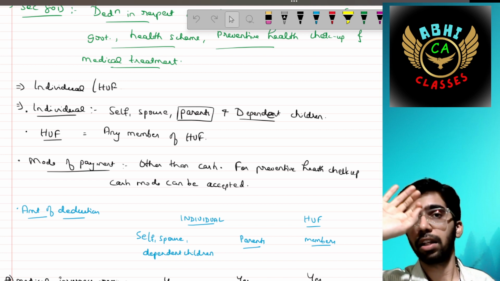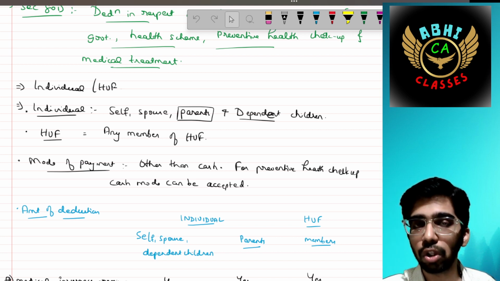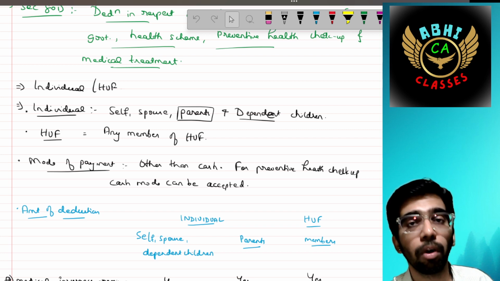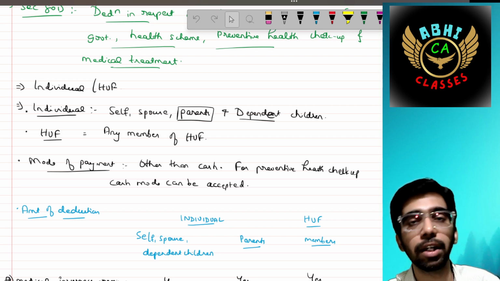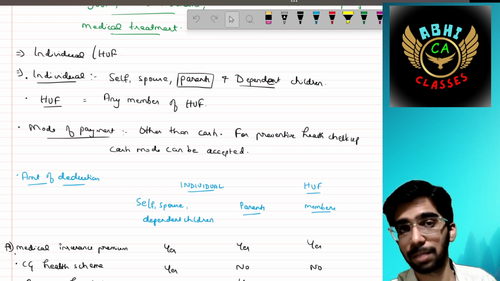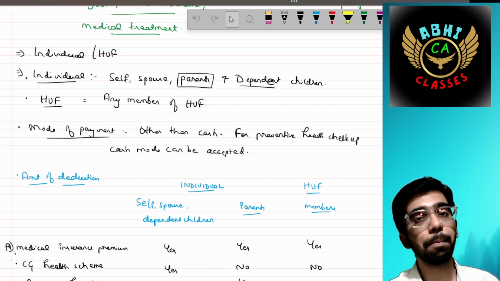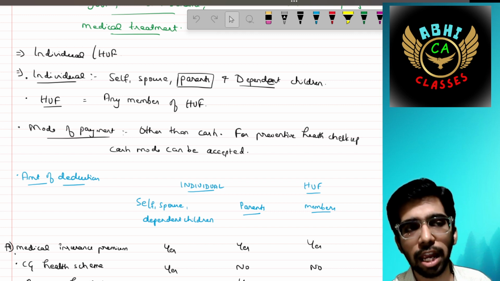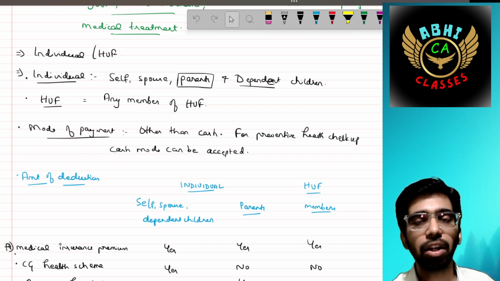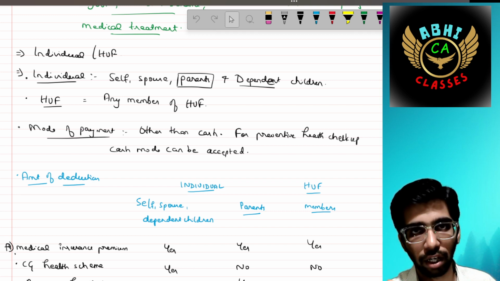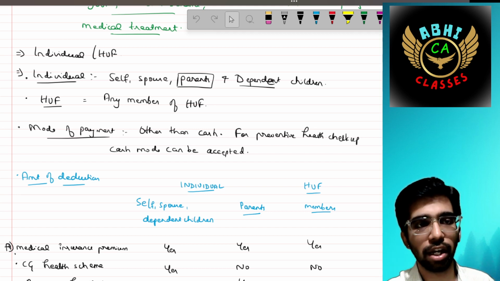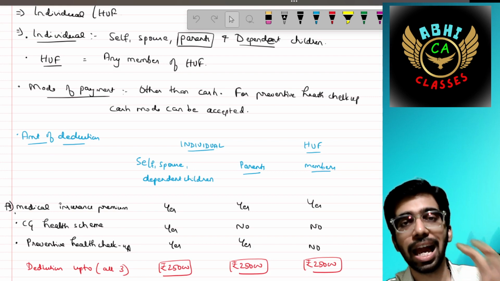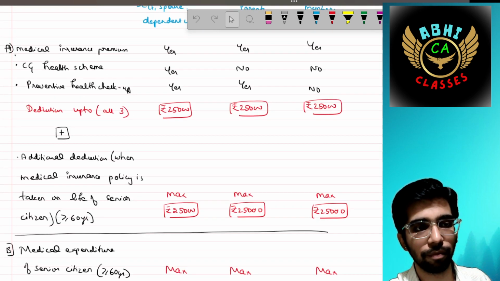In section 80C, there is no concept of payment of premium in respect of parents. You can pay, but you cannot claim a deduction. But here you can claim a deduction in respect of the health insurance premium that has been paid in respect of your parents. For HUF, any member can claim, and the mode of payment should be other than cash. The payment should be other than cash. Okay, it should be other than cash. However, for preventive health checkup, the cash mode can be accepted.